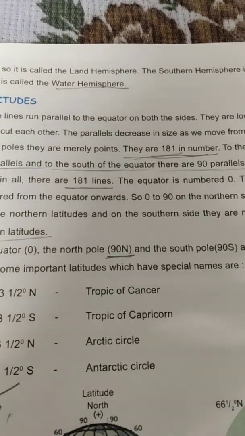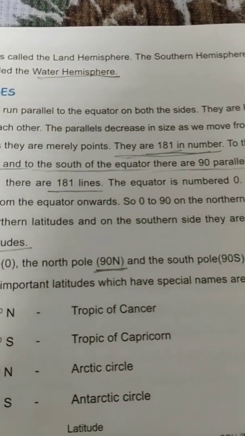The equator is numbered 0. Okay children, the next part we will discuss in my next video.